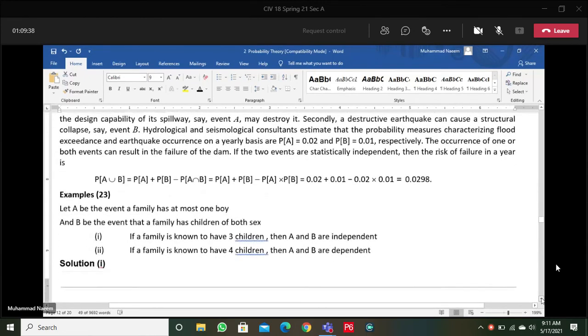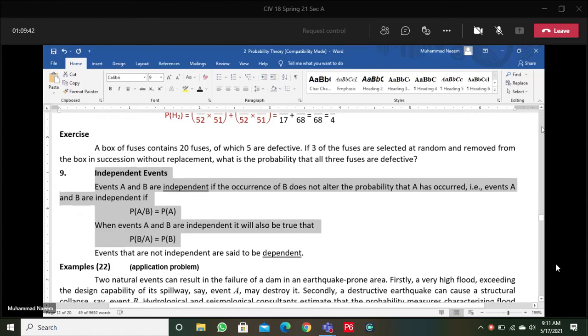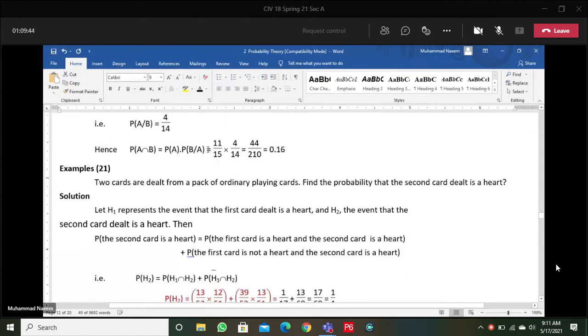Also go through all the solved examples. Remember, it is not necessary to explain the formula. Just remember, we need to calculate the probability of the intersection. This means the respective probabilities are multiplied. How they are multiplied depends upon the technique.